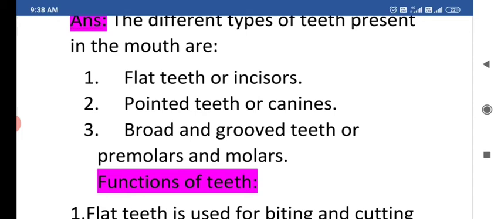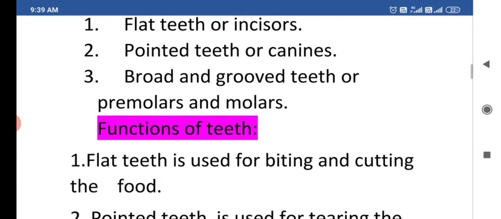Second one is pointed teeth or canines. Third one is broad and grooved teeth or premolars and molars. So these 3 types of teeth are present in our mouth.